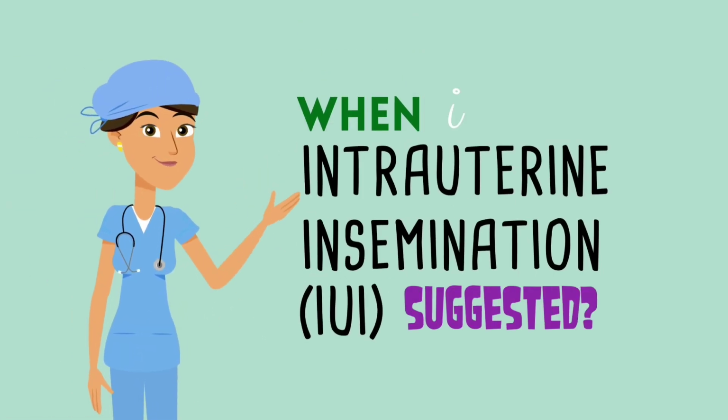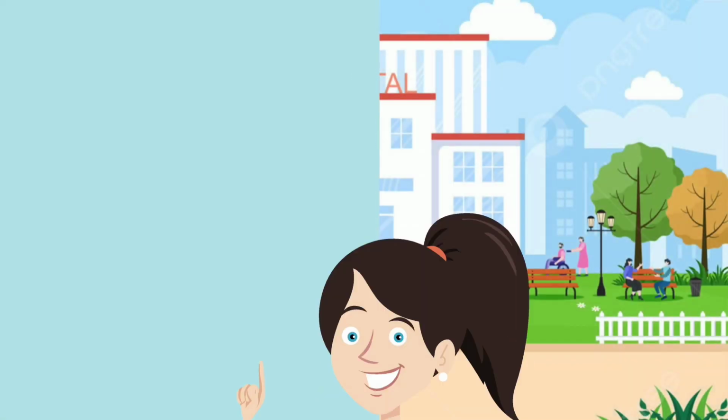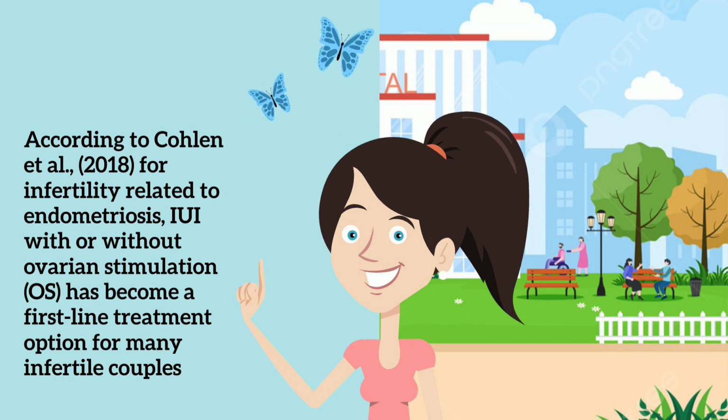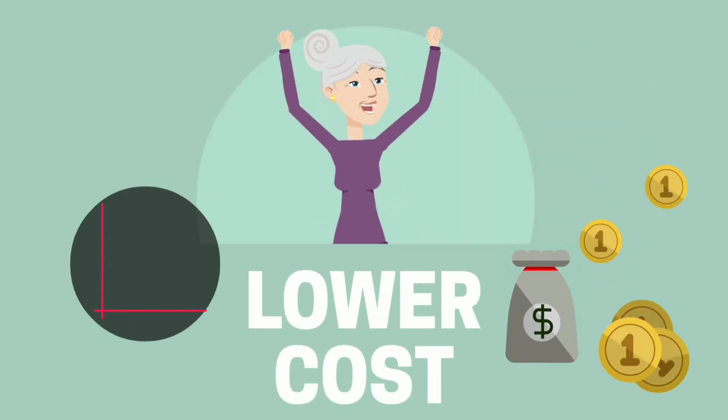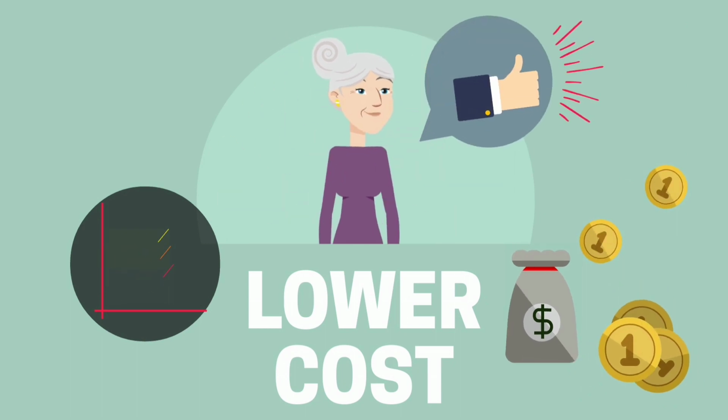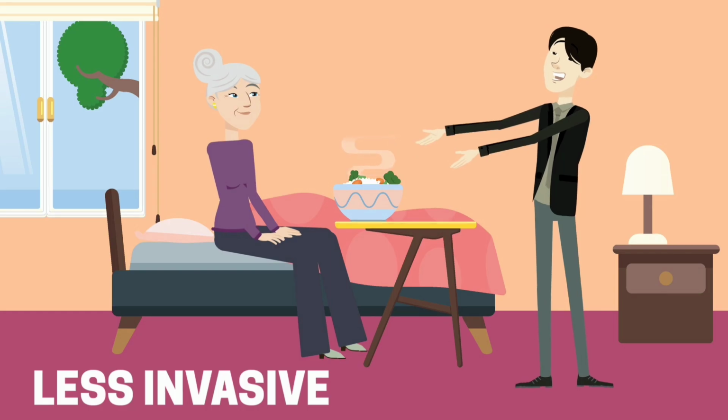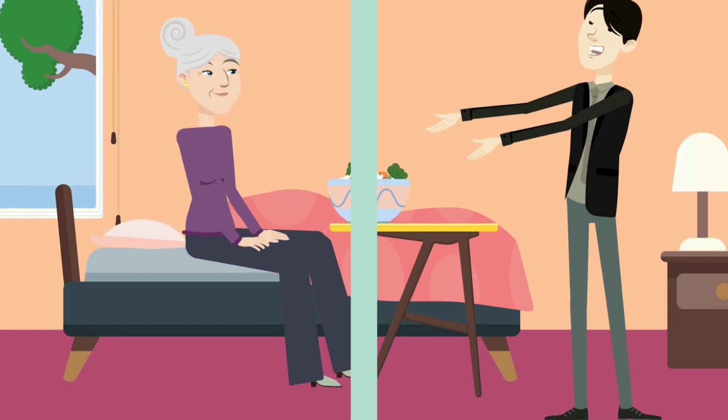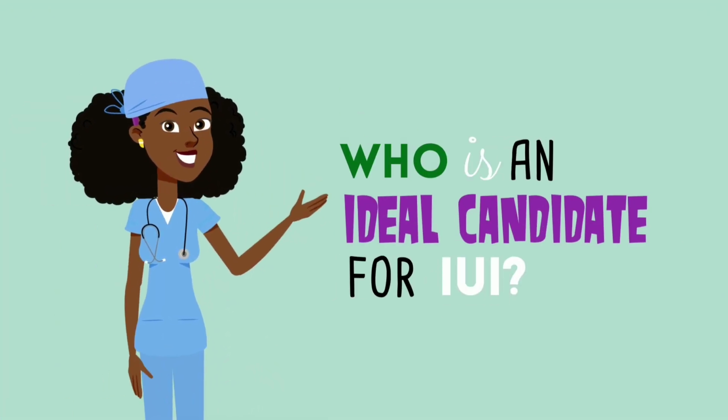When is IUI suggested? According to Kohlen et al. 2018, for infertility related to endometriosis, IUI with or without ovarian stimulation (OS) has become a first-line treatment option for many infertile couples worldwide. It is an option because it is a lower-cost alternative to in vitro fertilization (IVF) and a minimally invasive approach.